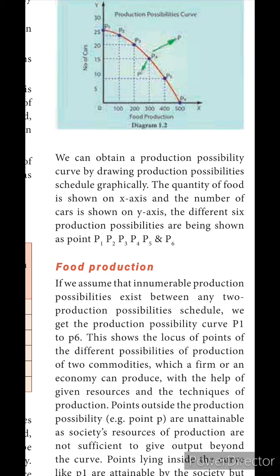Next, what they have said there, this shows the locus of points of the different possibilities of production. It shows the different possibilities for the food production as well as for the number of cars. One thing is increasing, another thing is decreasing. At only one point can we give both in the same manner. When we give food production as 300, the car production we can give is 15. That means we are utilizing the resources for both equally, okay.